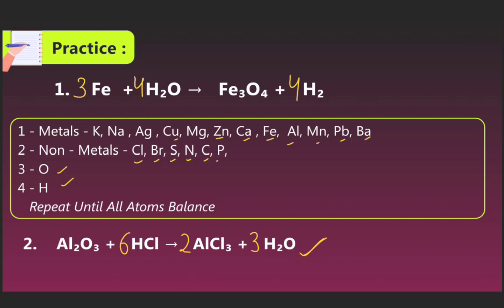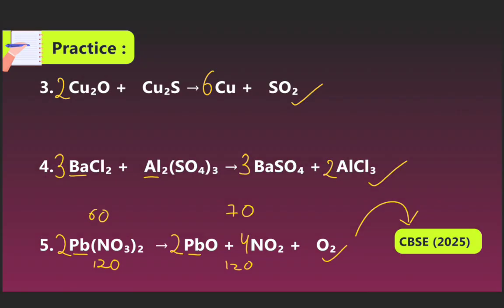Now on the left side the hydrogen atoms will be 6. Now we see the water as 3H2O, giving 6 atoms of hydrogen and 3 atoms of oxygen on the right side, matching the left side. So that reaction is also balanced. Now we see the next, practice set number 3.